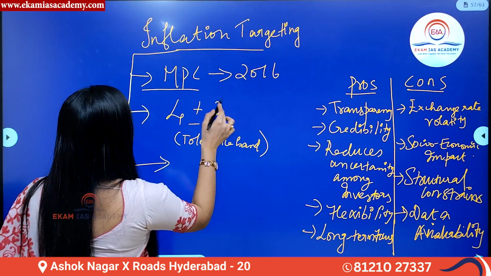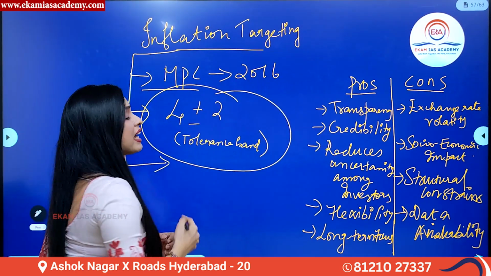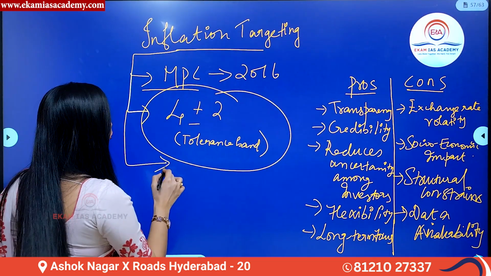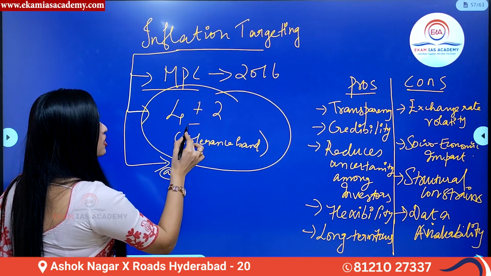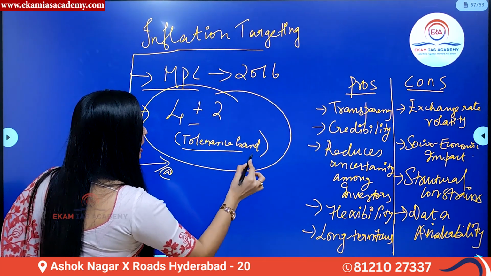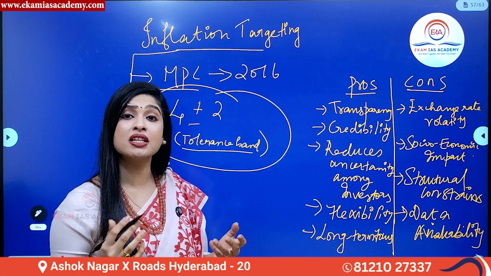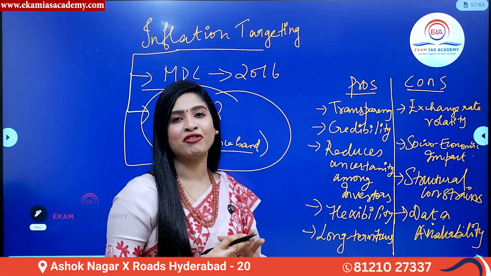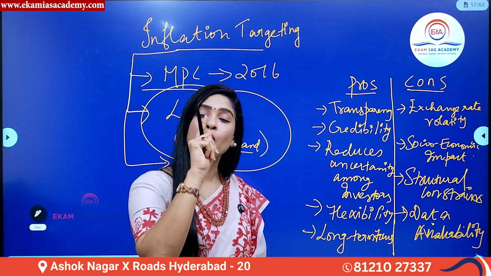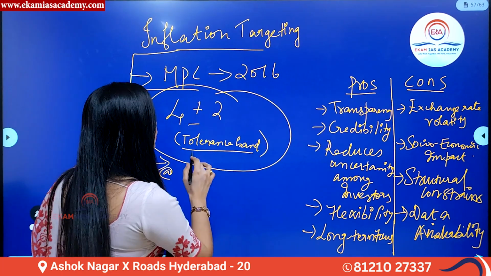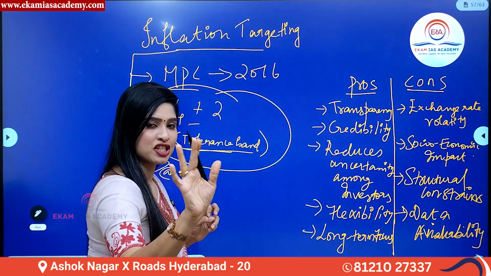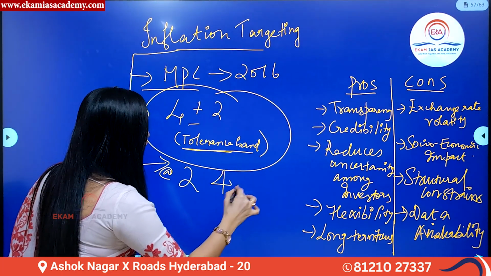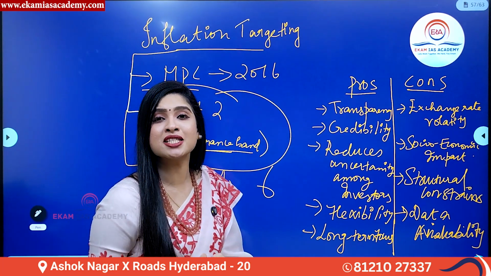Now it was said that inflation will be targeted at the rate of 4% with a plus or minus tolerance band of 2%. What is that? Let me quickly simplify for you. 4% with a plus or minus tolerance band of 2% means 2, 4, 6. That's all in simple terms.